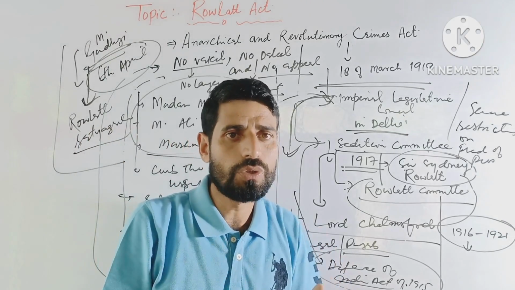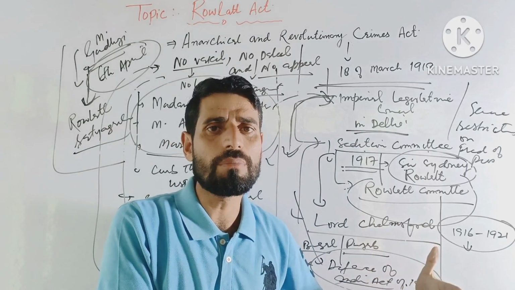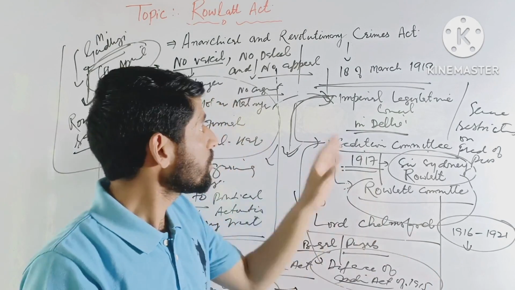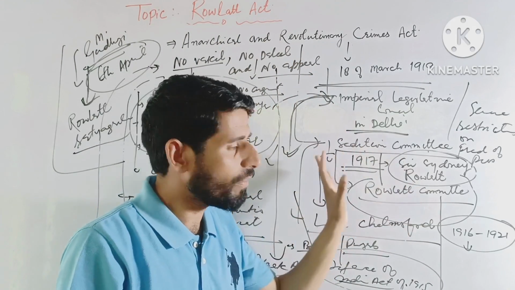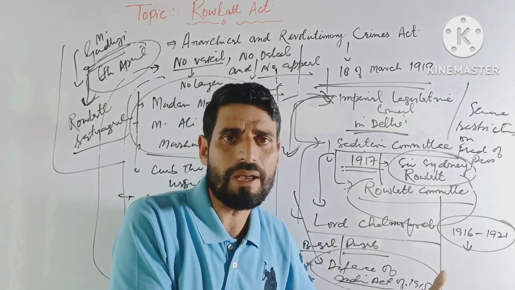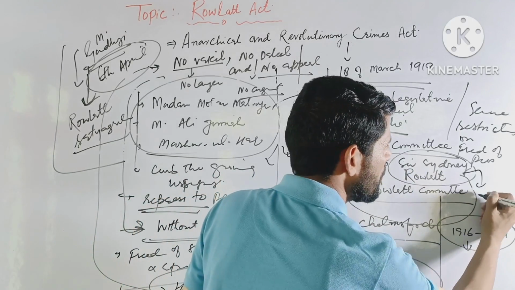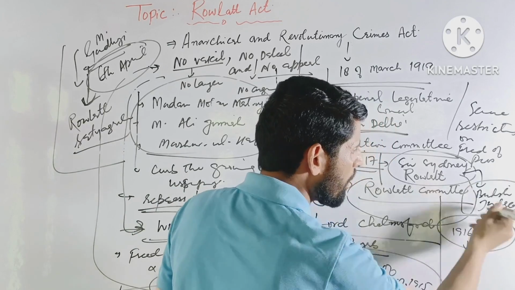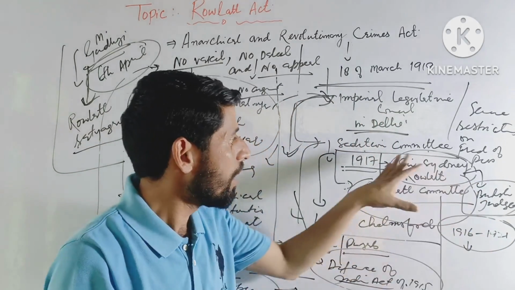So dear students, जो ये act था Rowlatt Act, actually officially इसका नाम था Anarchical and Revolutionary Crimes Act, but it is commonly known as Rowlatt Act because this act was based on the recommendations of the Rowlatt Committee. जो Rowlatt Committee का चेयरमैन था, वो था सर सिडनी रॉवलेट, British jurist, British judge.